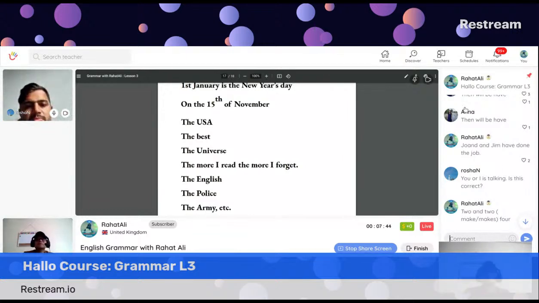Two and two make. Okay. How many of you thought two and two make? Let me see. Two and two make four or makes four? Because there is "and", at that time I have to use a plural form of the verb.